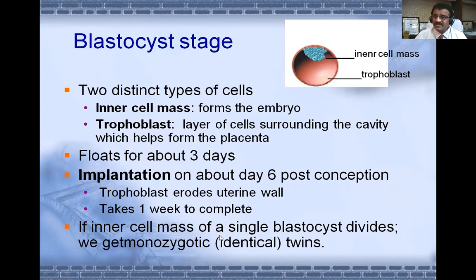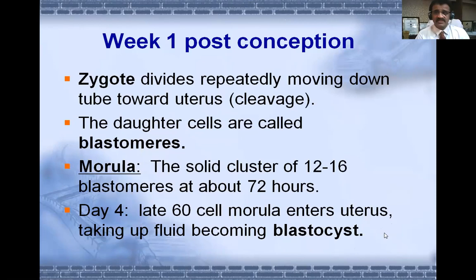If the inner cell mass of a single blastocyst divides, it shouldn't divide, but if there is a complete division of inner cell mass, then we are going to get twins. It is called monozygotic twins, one inner cell mass dividing. Dizygotic twins means there are 2 fertilizations, that is a different thing. In one fertilization, if there is a division of inner cell mass, we get identical twins. During the study of twins and multiple pregnancy on the last day of the embryology series, I'll talk about that.